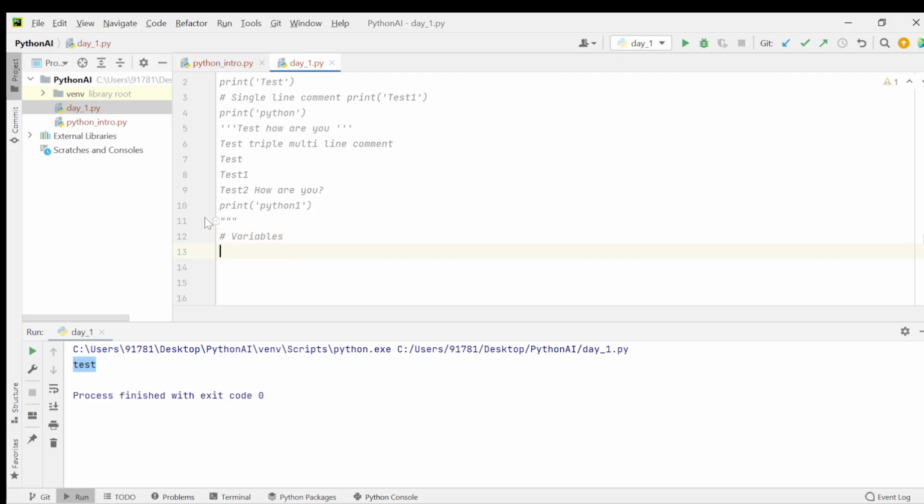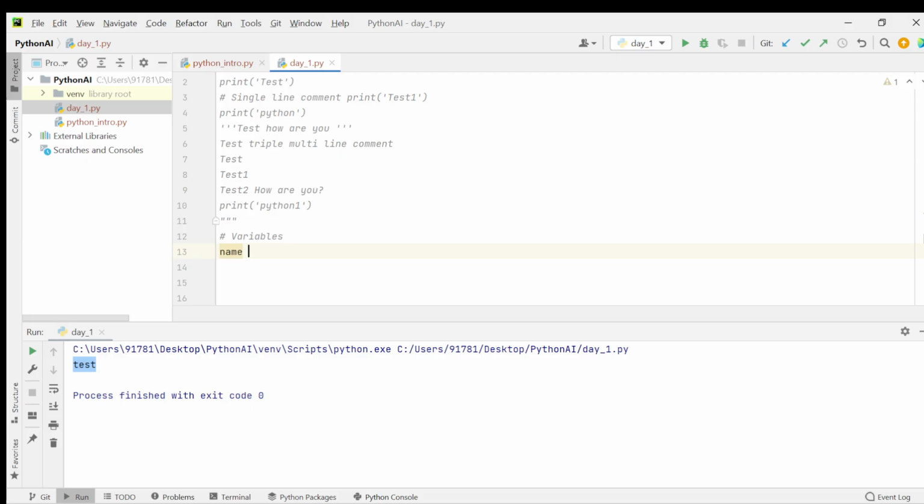So what is a variable? A variable is a container that stores values. Unlike other programming languages, Python does not require explicit variable declarations. So let us see some examples.